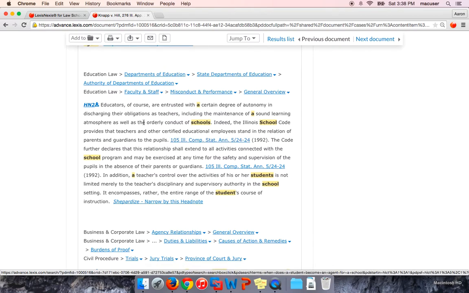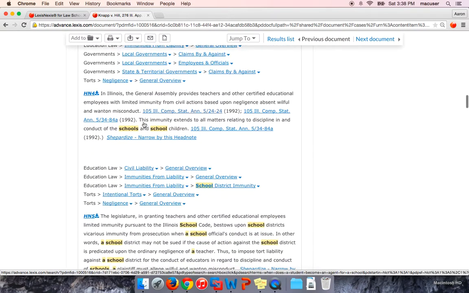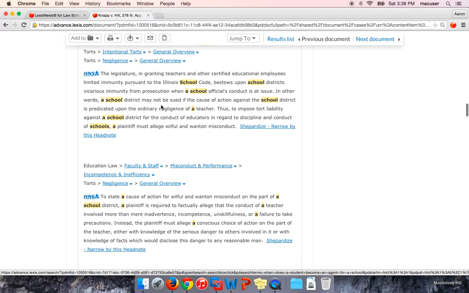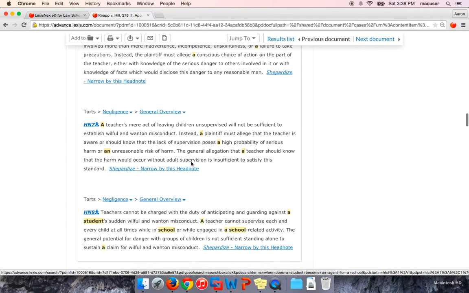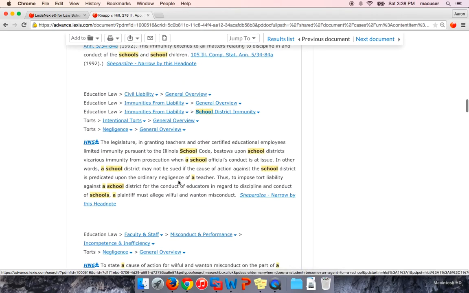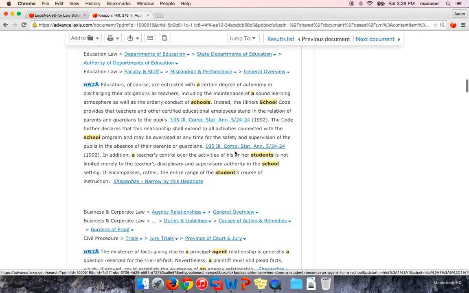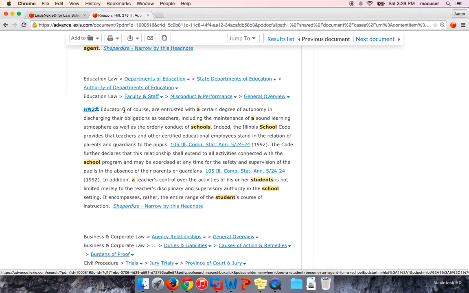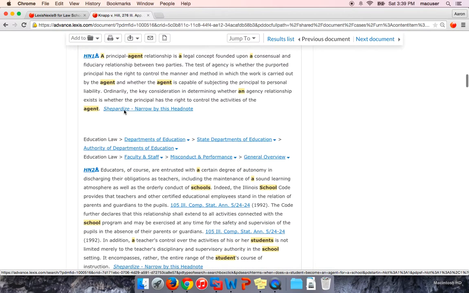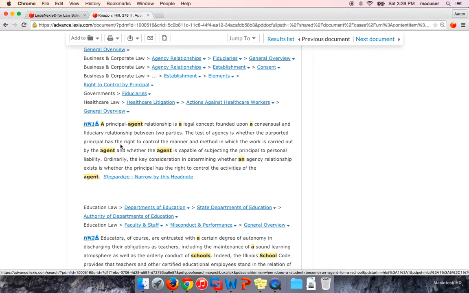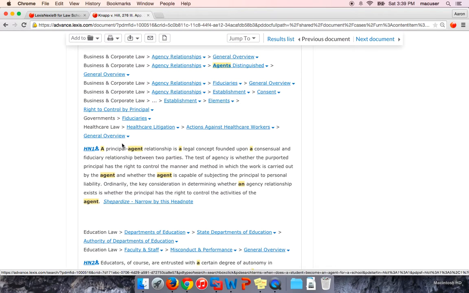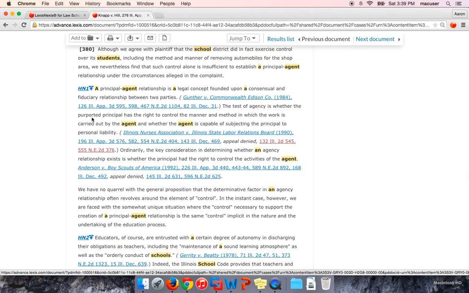As you go through the list of headnotes, you're looking for some or one that looks more on point with what your research is, and then you can use that headnote. So for our example, let's go ahead and use headnote 1. When you do find a headnote that's helpful or looks like something you want to explore a little more, you can click on the little arrow next to the headnote.